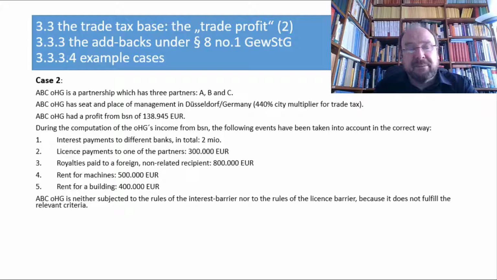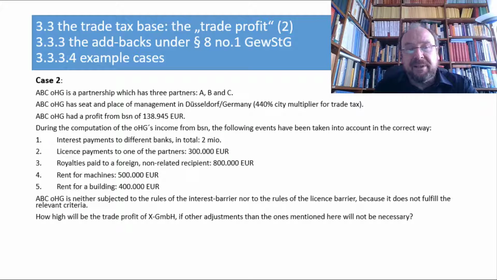And the ABC OHG is again neither subjected to the rules of the interest barrier nor to the rules of the license barrier, so neither for paragraph 8a KStG nor for paragraph 4j EStG, because it does not fulfill the relevant criteria for each of these rules. The question is again, solve the case for trade tax, or to be more precise, how high will be the trade profit of X GmbH?